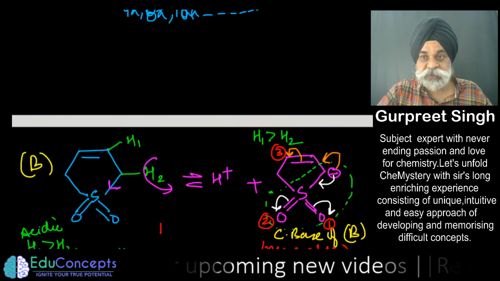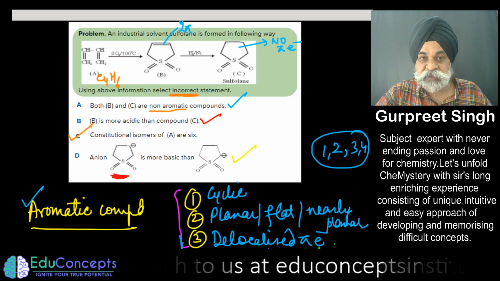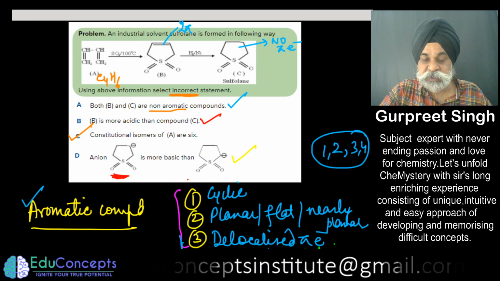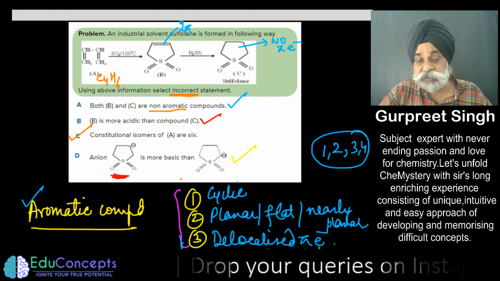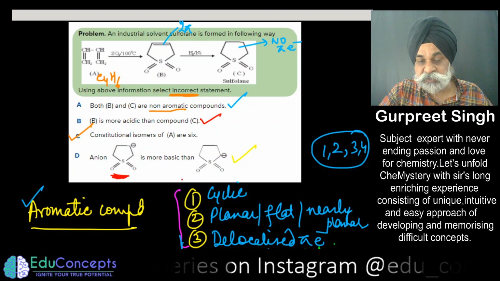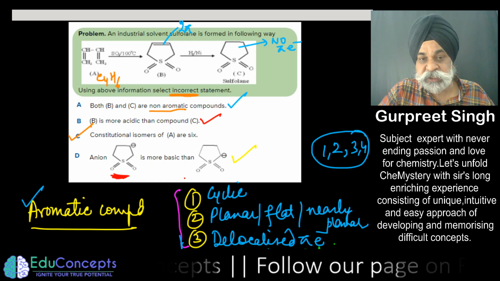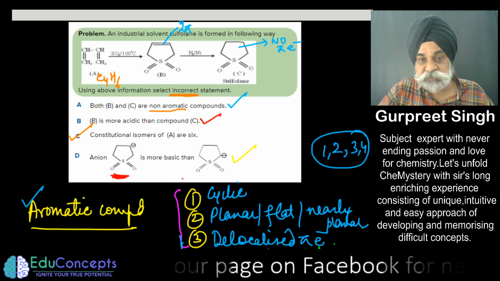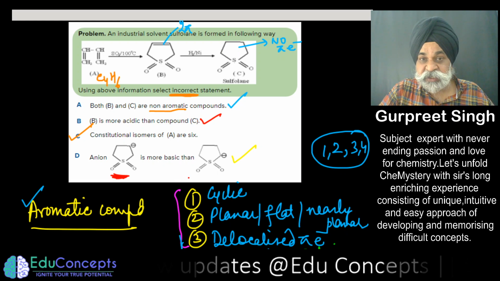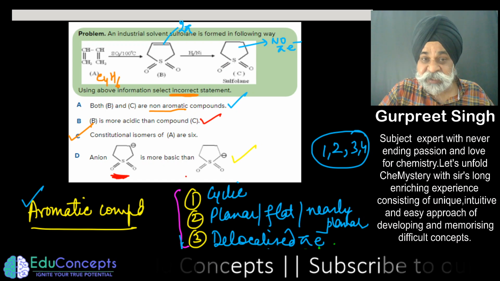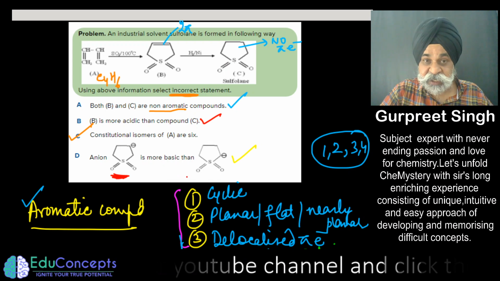Now this finishes the question. In this problem the examiner has checked whether you know aromaticity or anti-aromaticity, whether you know the concept of acidity and stability of conjugate base and the basic character. And along with it, he checked constitutional isomers, so isomerism also got engaged with it. And he hasn't asked anything in regard to the reaction itself.